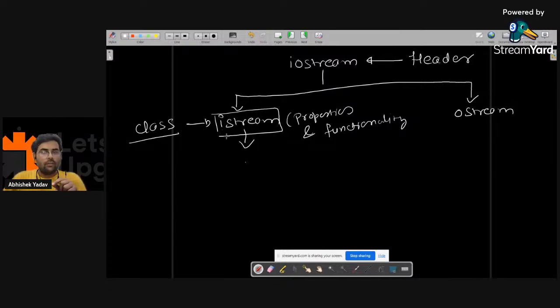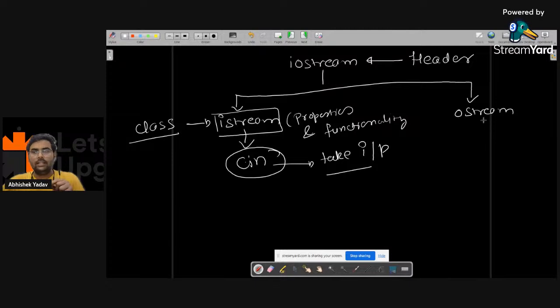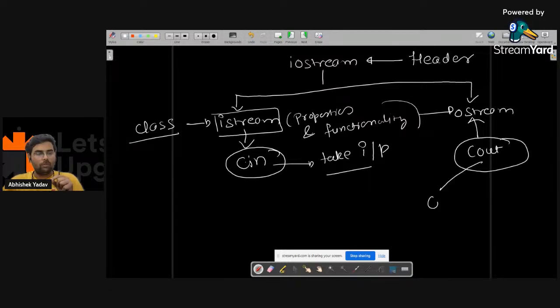So for istream, the object is cin. cin is used to take input from the user. And in order to use the properties and functionality of the ostream class, we have cout. cout is used to print output on the output screen.